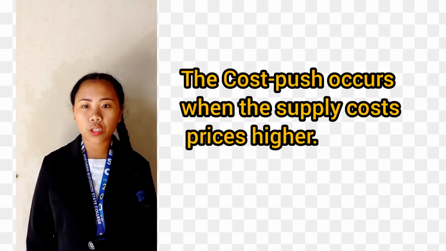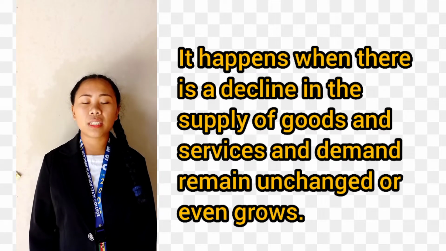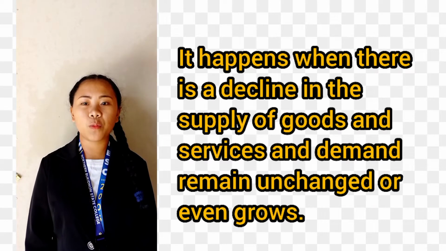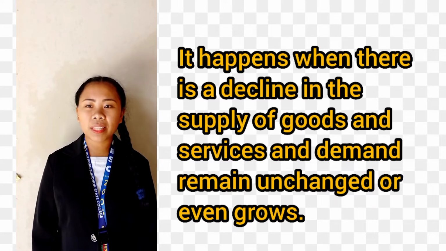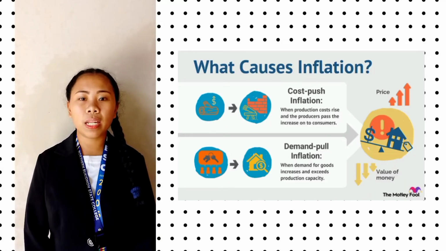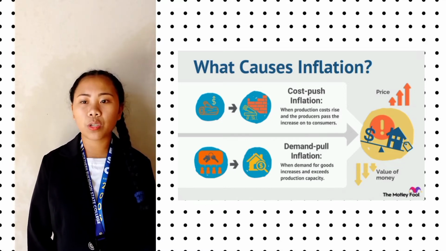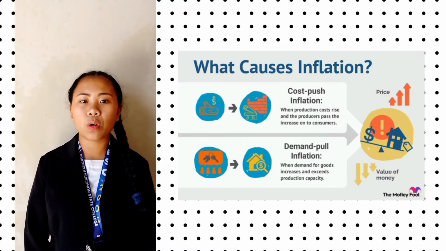Cost push occurs when supply costs push prices higher. It happens when there is a decline in the supply of goods and services and the demand remains unchanged or even grows, driving price inflation higher when there is a disruption in the supply of goods and services. Prices are pushed higher by cost inflation. If demand pull inflation is driven by elevated demand for goods and services, cost push inflation is when a supply shortage leads to higher prices.